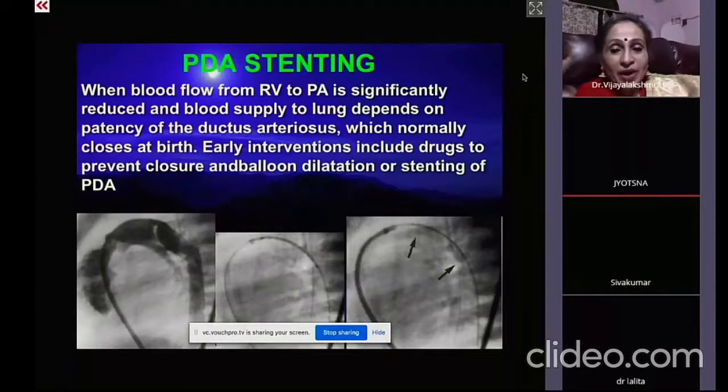You have to have two access sites, and then you cross both, and then you keep two balloons, and simultaneously your assistant, the postgraduate, or yourself, or the nurse, you hold the position properly, and your assistants will inflate simultaneously. Like you say 1, 2, 3, and go, and they dilate with the indeflator.